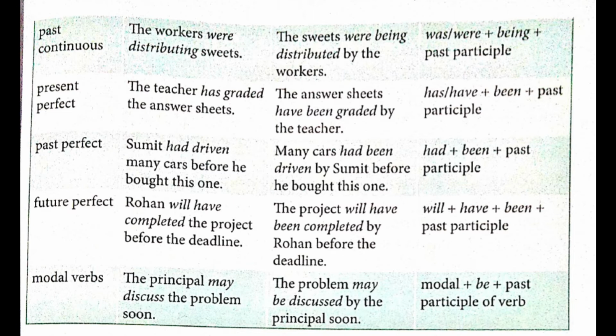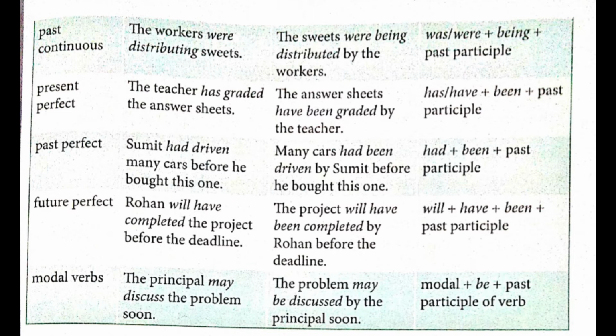Now if the sentence is in present perfect tense, for example, the teacher has graded the answer sheets. Please underline has graded. The answer sheets have been graded by the teacher. So this is the passive form. Underline have been graded. So here has graded, you will change it into have been graded. Why have? Because sheets is more than one, plural. So you will use have. The form of the passive verb is has/have plus been plus past participle.